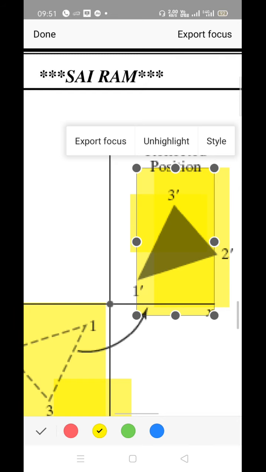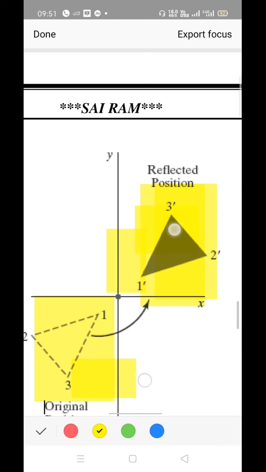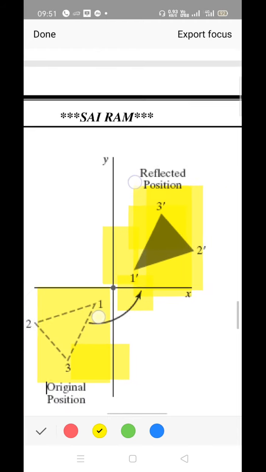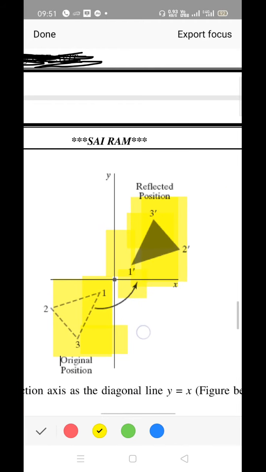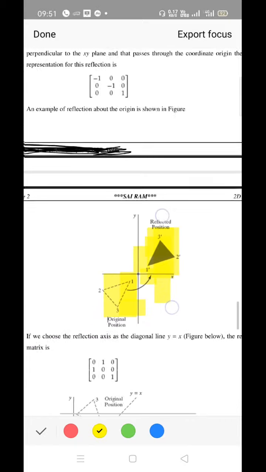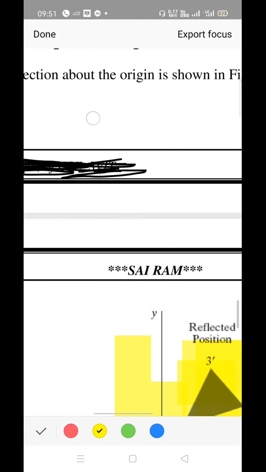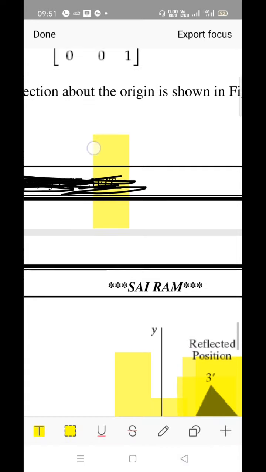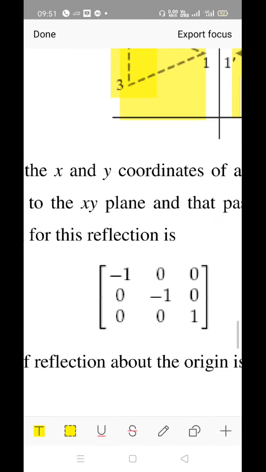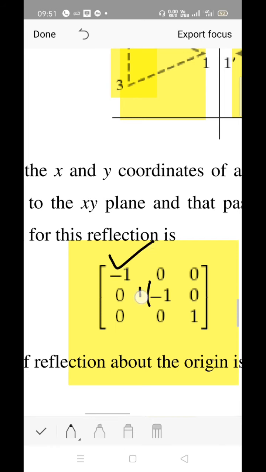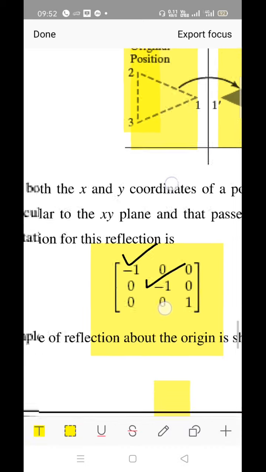And in case number 3, we are taking it diagonally. It is very important: you have to write the contents of the matrix as follows. Concentrate here, the contents of the matrix for the xy plane: change the value of the coefficients of both x as well as y to -1. Very simple and very easy to remember. Change both the coefficients of x and y to -1. Please try to understand. Very simple concept.